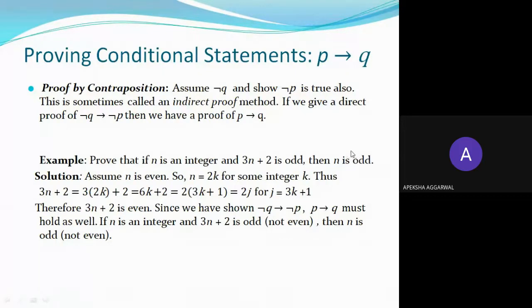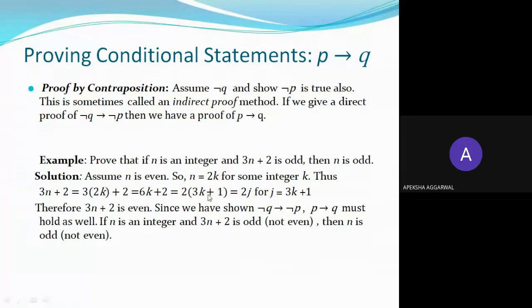So in contrapositive, p is given, q is given, and you will start from not q. Not q is n is not odd, which is n is even. So assume that n is even. Now if n is even, n equals 2k, and so 3n plus 2 equals 3 into 2k plus 2, and if you solve it, 3n plus 2 is also represented in terms of 2 into something.